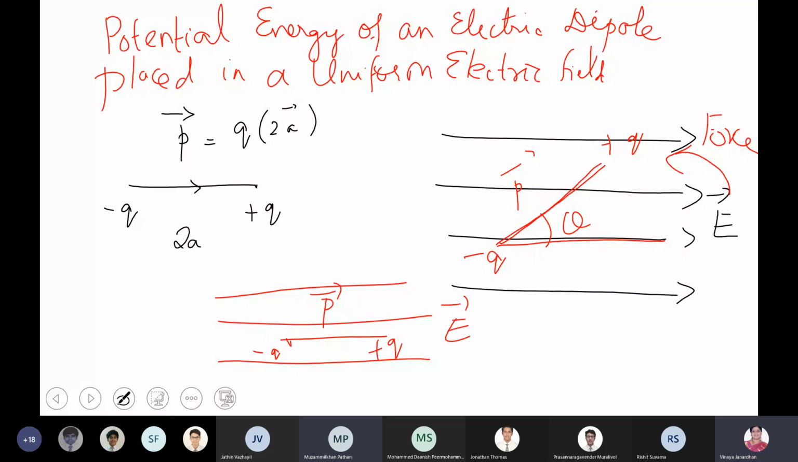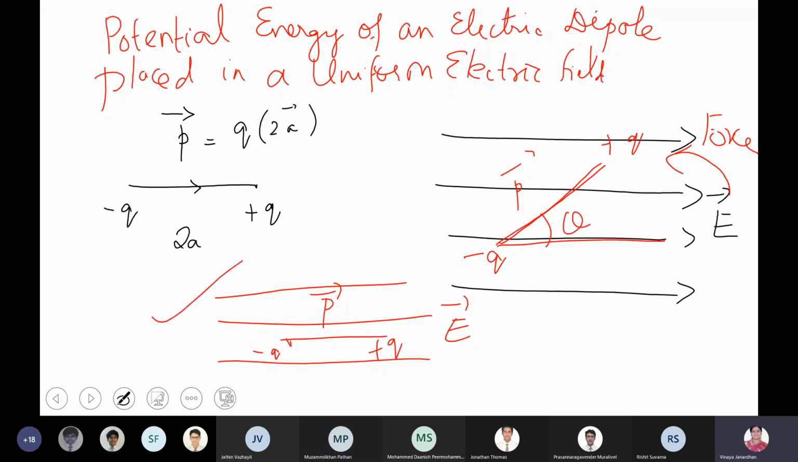Ma'am, since the force is upwards, it gets aligned. Yeah, your electric field will apply a torque, right? It rotates the dipole. Finally, your dipole will be looking like this along a straight line path. It aligns along the direction of E vector.